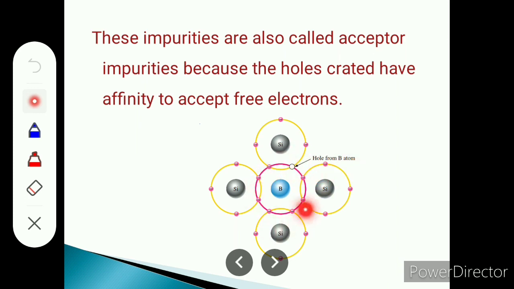Due to this boron or trivalent atom, holes are generated, and these holes accept electrons. Such an impurity is known as acceptor impurity because on the hole there is a positive charge, so an electron can jump from another energy level to this, and such an impurity is known as third group impurity.